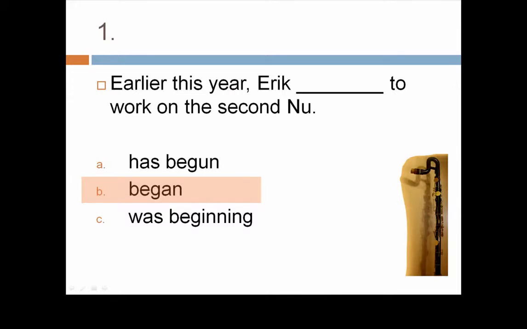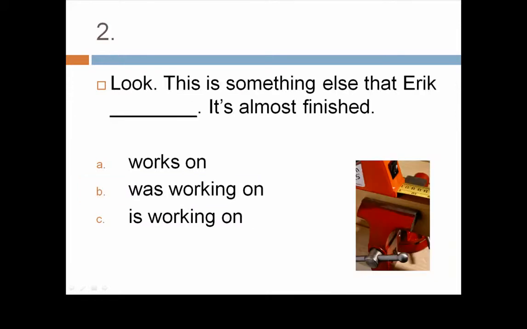A specific time was mentioned. 2. Answer C. Look, this is something else that Eric is working on. It's almost finished. This is a present time frame, and the work is not finished yet.